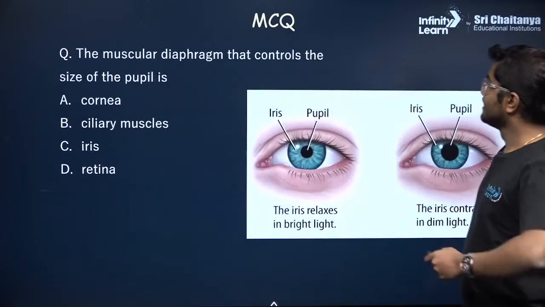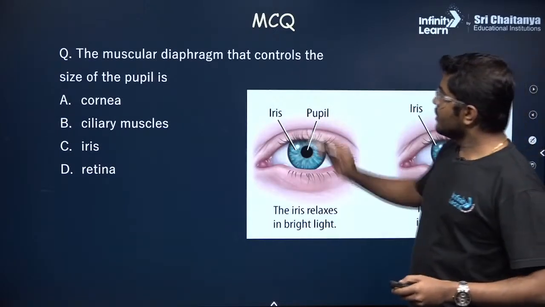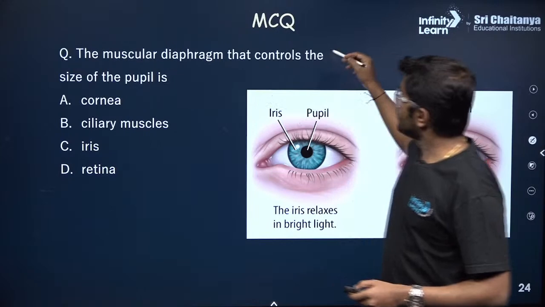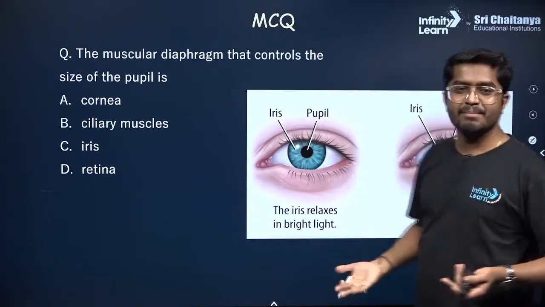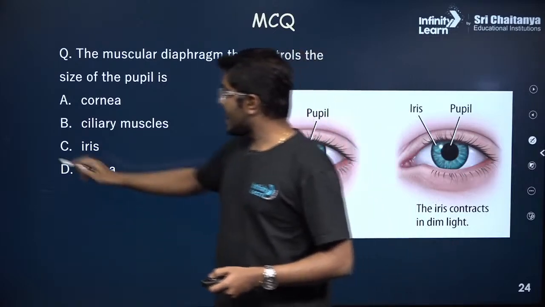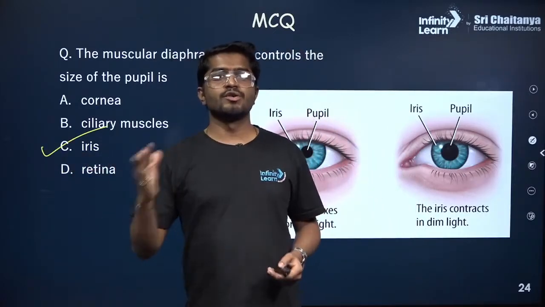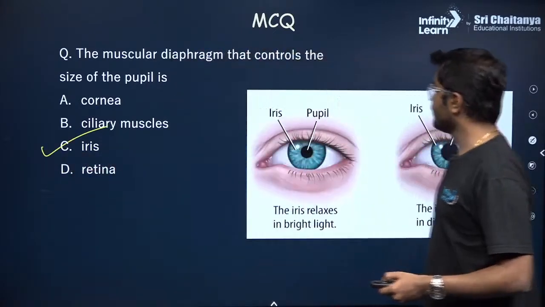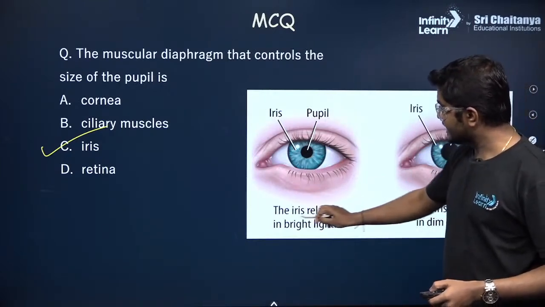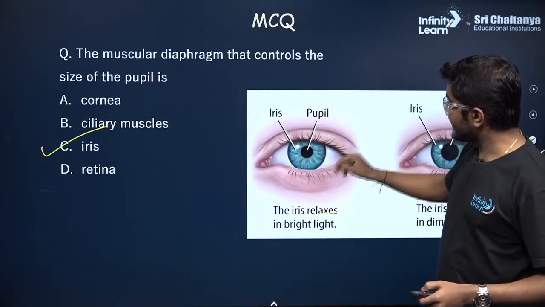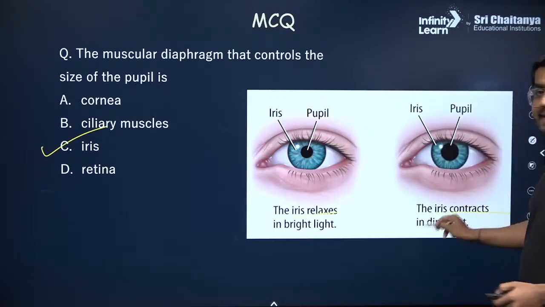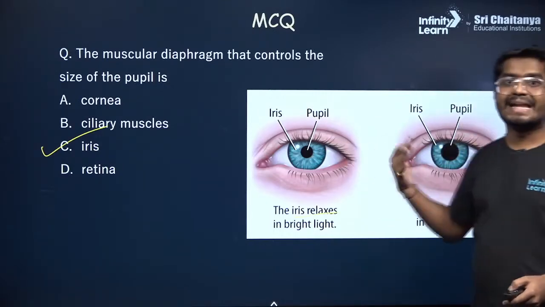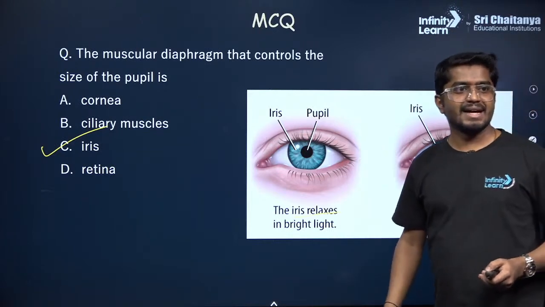Awesome. Okay. So now, the muscular diaphragm which controls the size of the pupil. Okay, I have given you the answer, my bad. So it is the iris which controls the size of the pupil. You see, when the iris relax in bright light, so pupil is contracted, and when iris contracts in dim light, pupil is dilated. Correct.